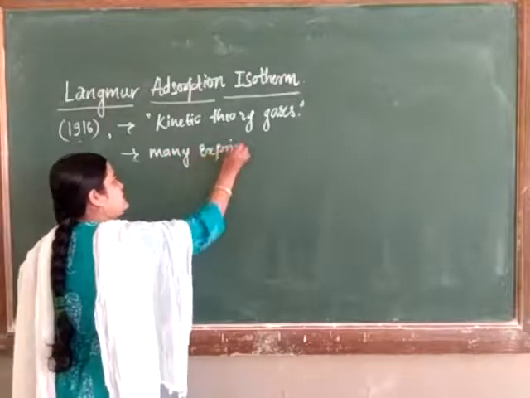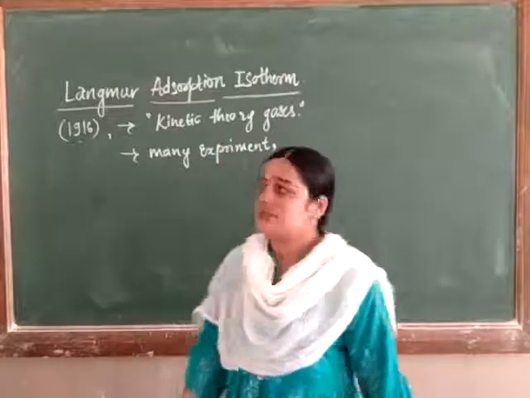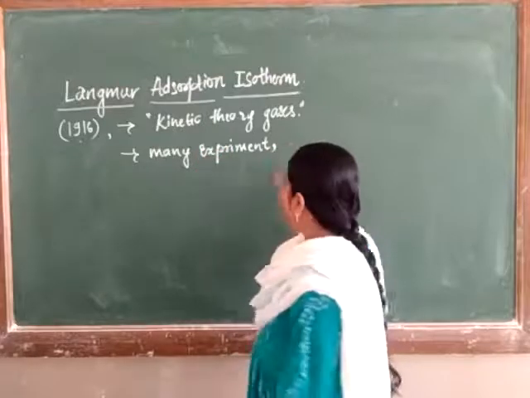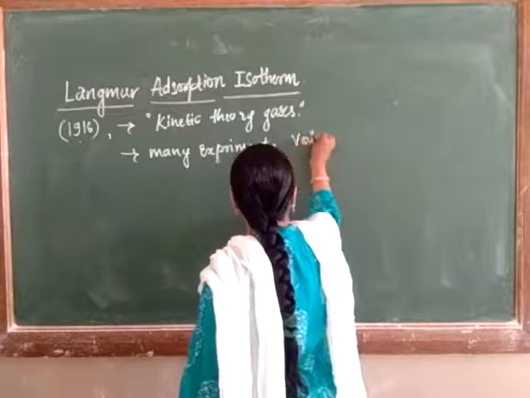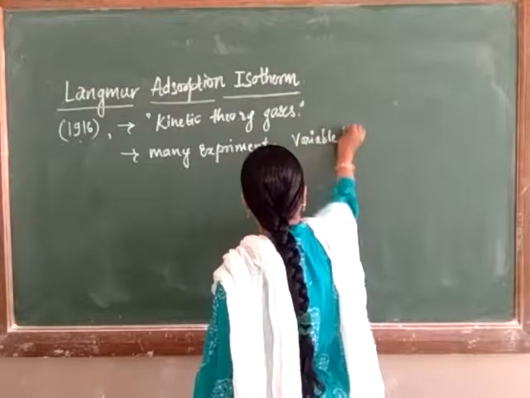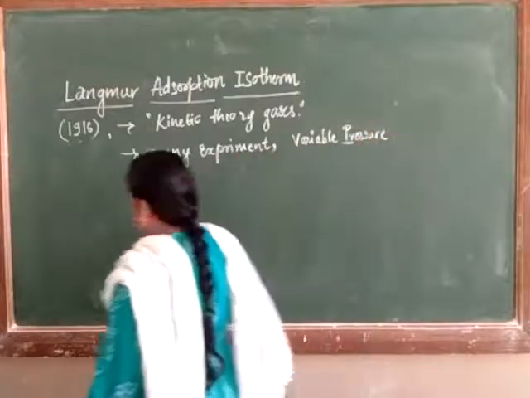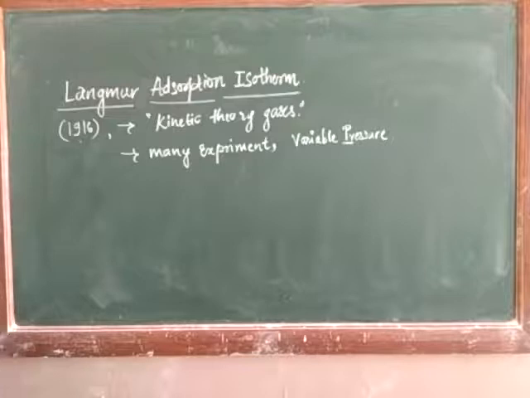Langmuir is a scientist who derived a theoretical expression based on the kinetic theory of gases. He did many experiments by keeping the temperature constant and varying the pressure, over a wider range of pressures than the Freundlich adsorption isotherm.